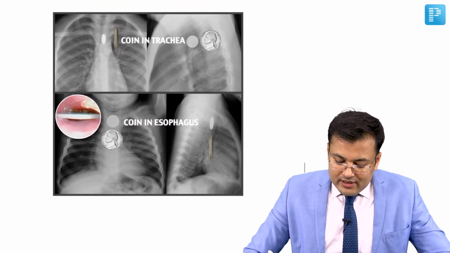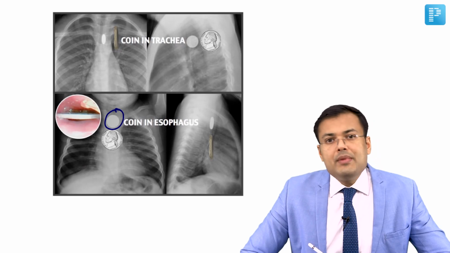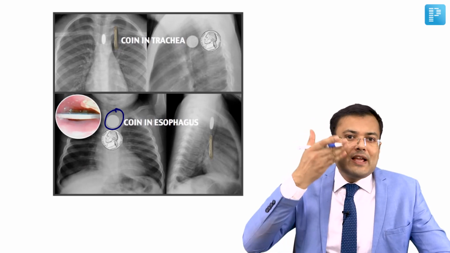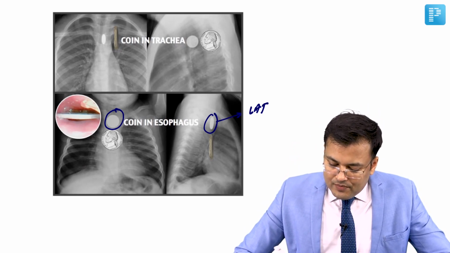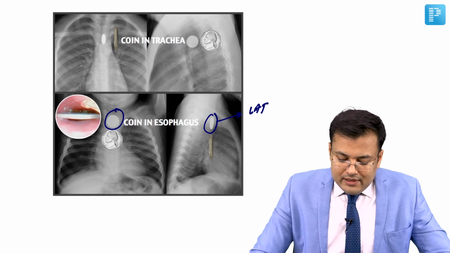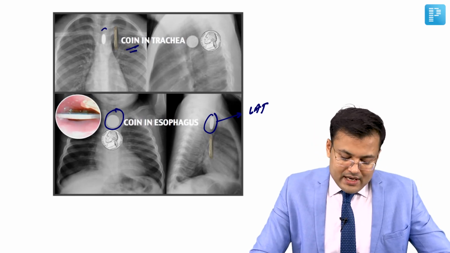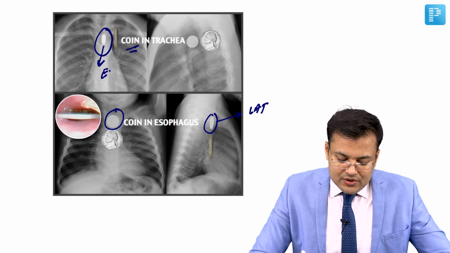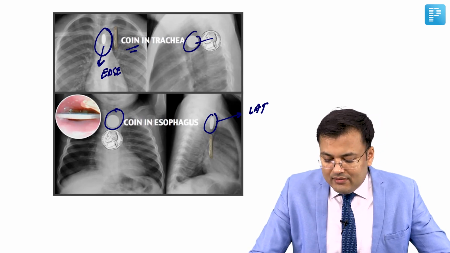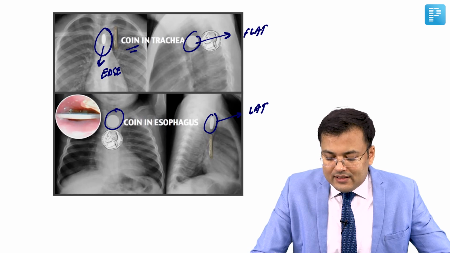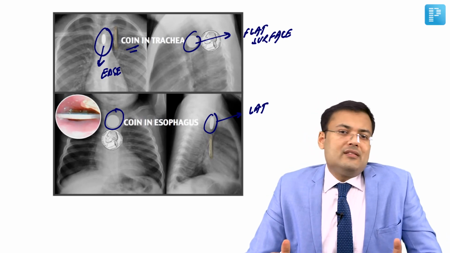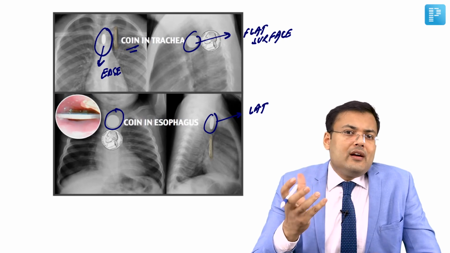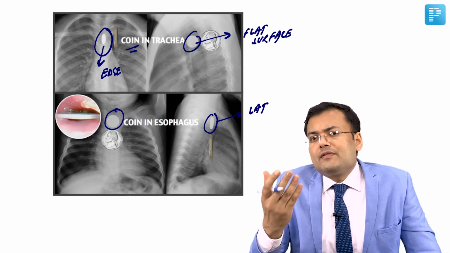So first see, whenever it is in the esophagus, this is the AP view. You can see the flat surface, or alignment in the coronal plane, and here you can see the edge in the lateral view. When the coin is in the trachea and you perform AP view, here you can see the edge, and on lateral view, this is the flat surface. So easily you are going to make out whether the foreign body or the coin is in the trachea or esophagus. One. Second, you can make out on the basis of symptoms also.